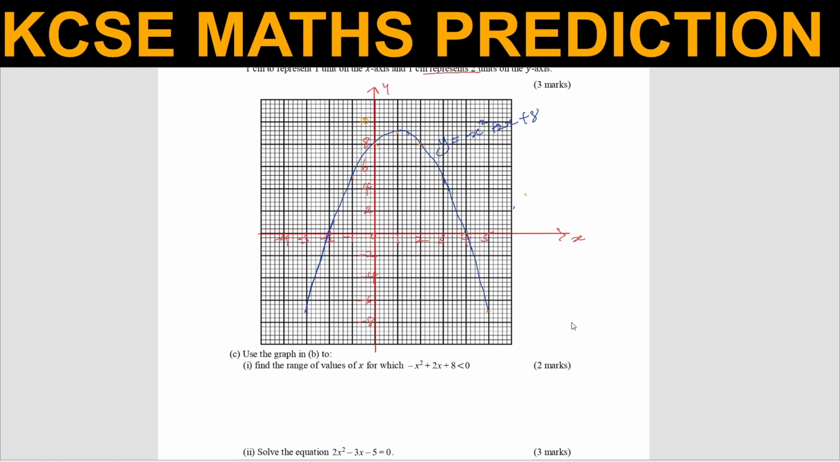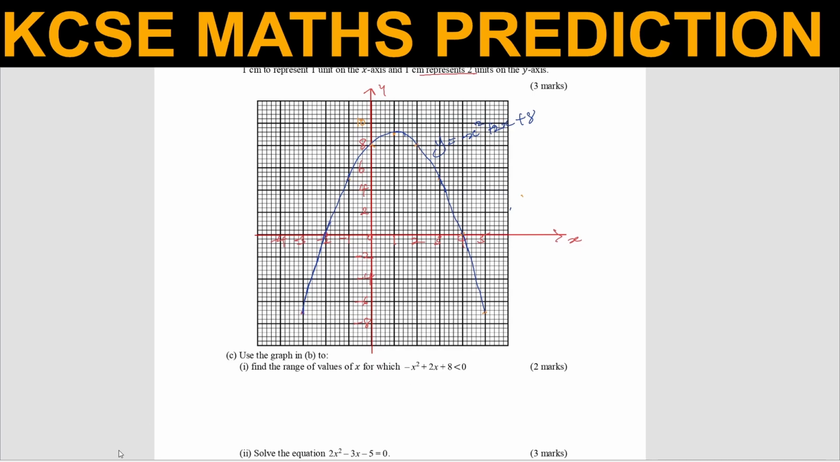Let's see, use the graph in B2.1, find the range of values of x for which -x² + 2x + 8 is less than 0. So when you look at this function and try to compare with what you have there, you notice that this is y. So negative x squared plus 2x plus 8, that one is equivalent to y.